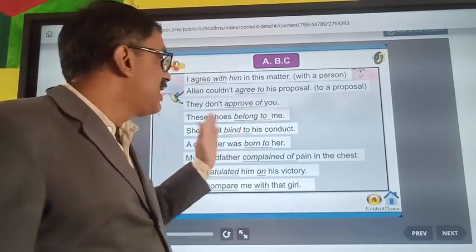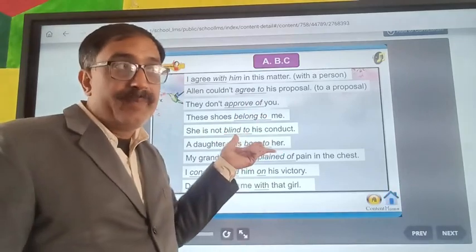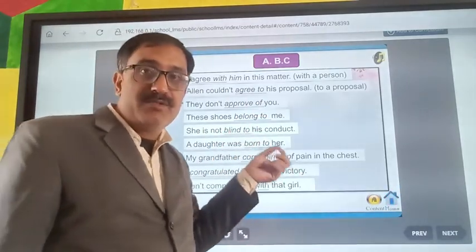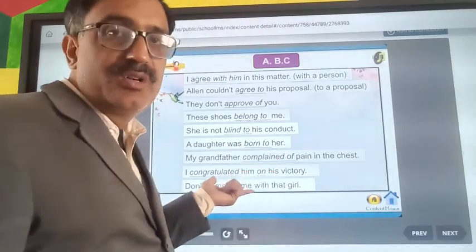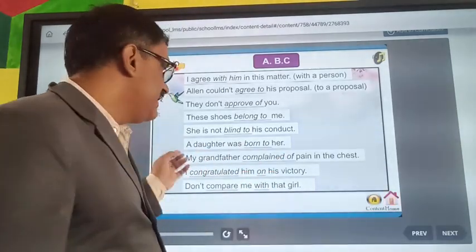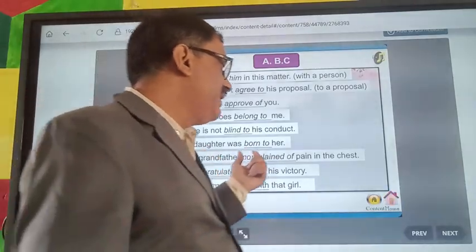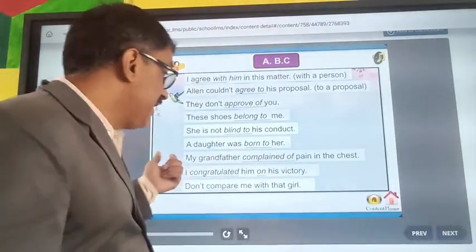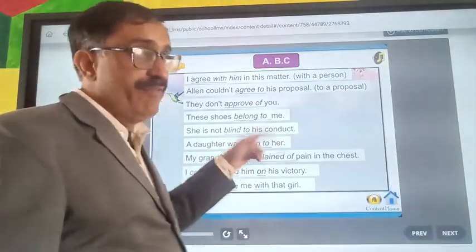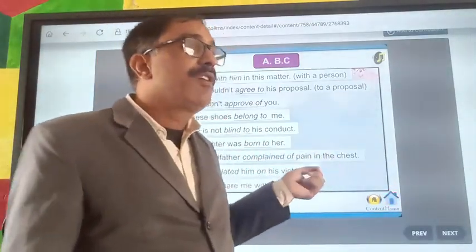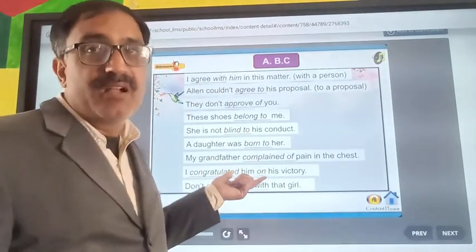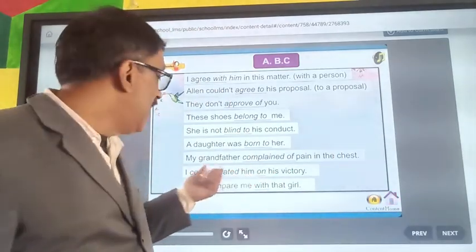She is not blind to. To always comes with blind. My grandfather complained of pain in the chest. Of always comes with complain.